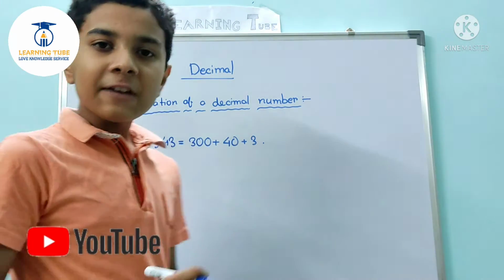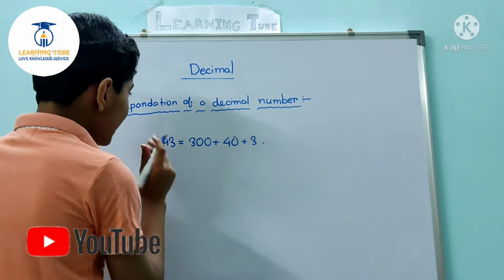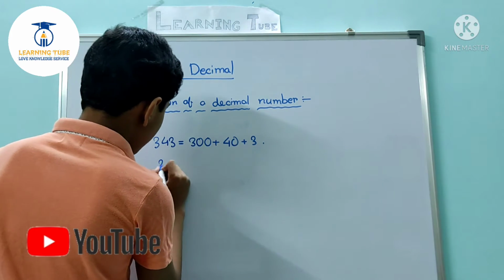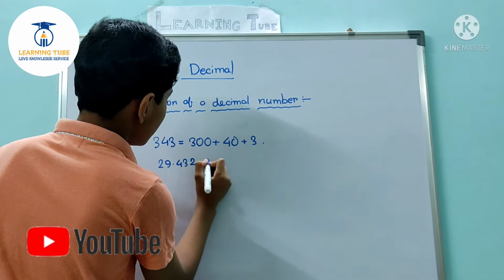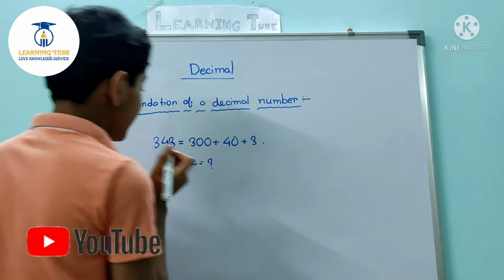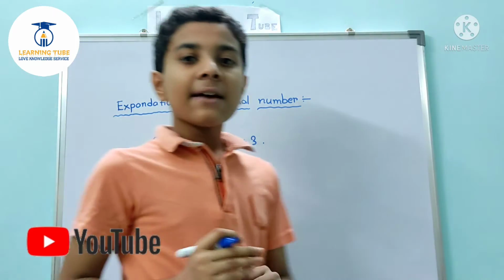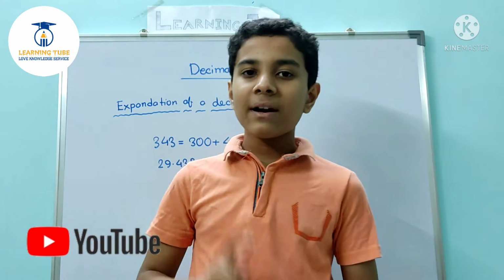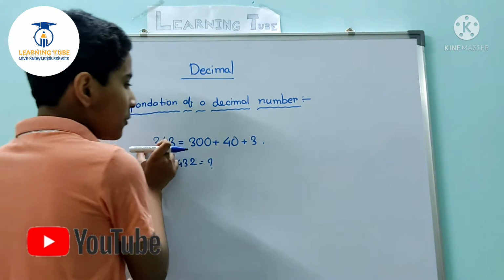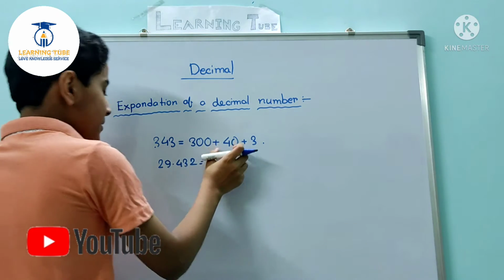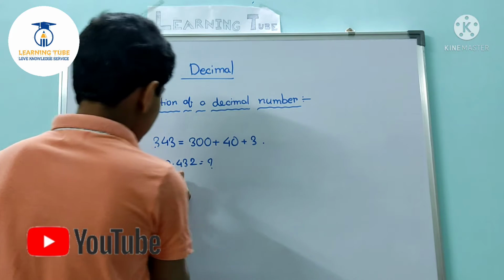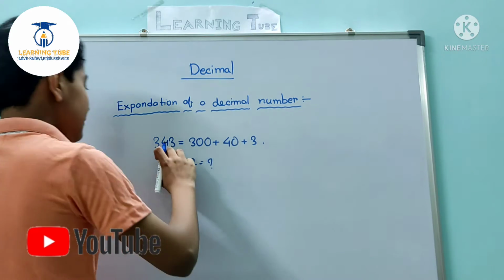Now if anyone asks you what is the expanded form of 29.432, then what will be the answer? At first, as I have told you, it has 2 parts, so we shall divide it in the first part.